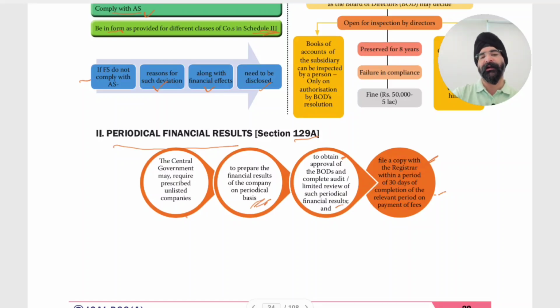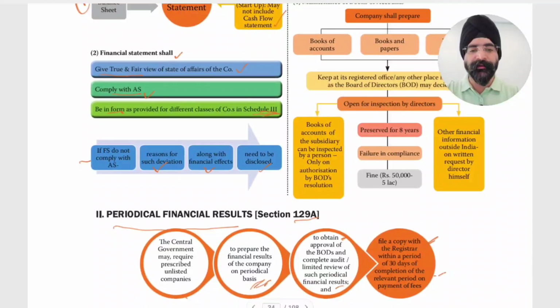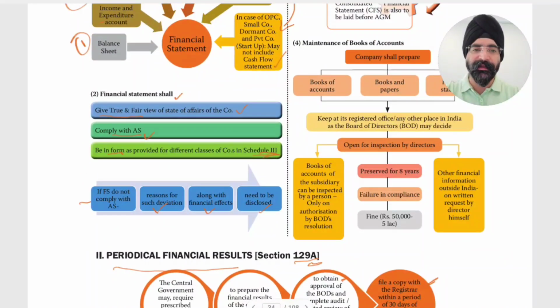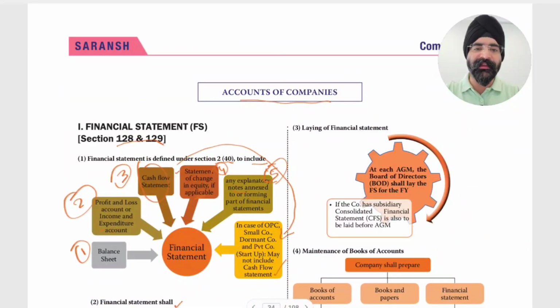Just like we file our annual financials in form AOC-4 XBRL, similarly this will be filed in the prescribed form if the central government prescribes that a certain class of unlisted company shall prepare financials on a periodical basis. This is section 129A.